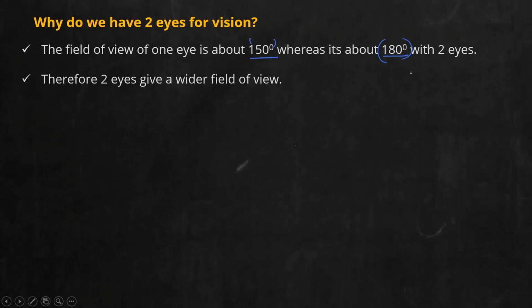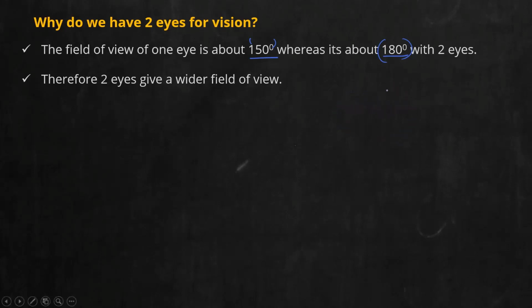Write it down. With one eye, there is a field of vision of 150 degrees, whereas if there are 2 eyes, you can see up to 180 degrees. This itself gives a survival advantage. So suppose 2 animals are approaching from the sides, you might be able to see them. In some animals, if you notice, they have the eyes almost in this fashion. So they have an even wider range of vision, for animals having eyes located in this particular fashion.